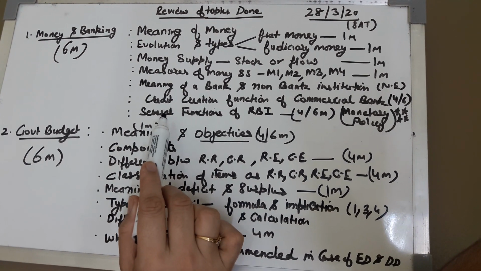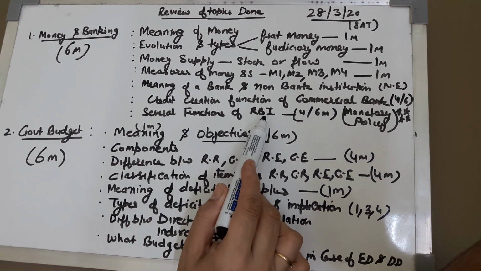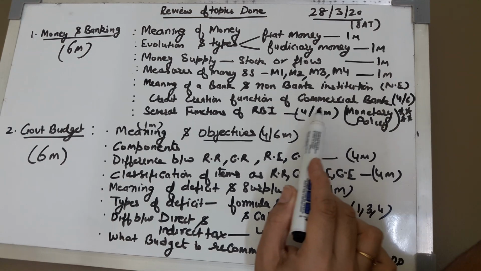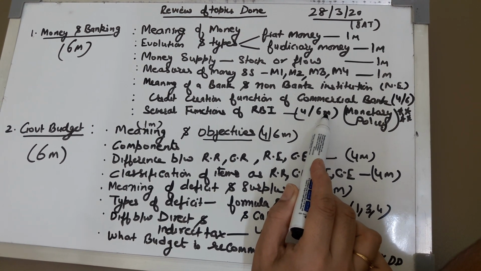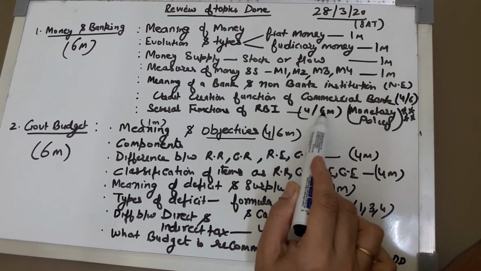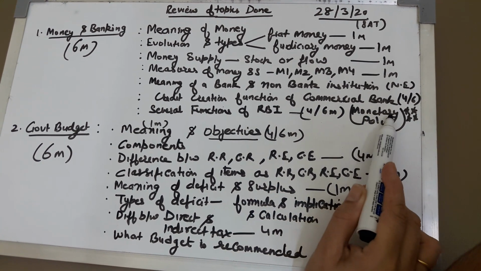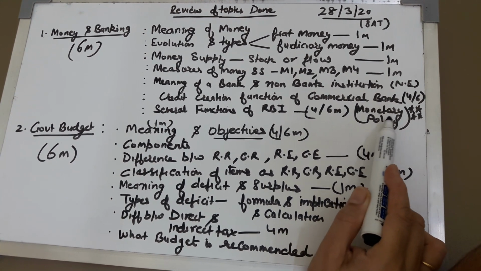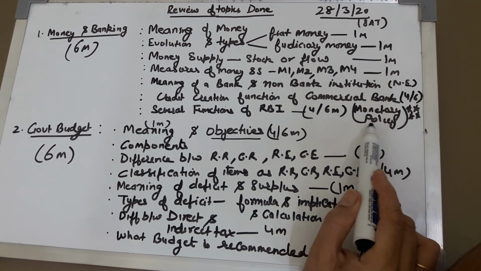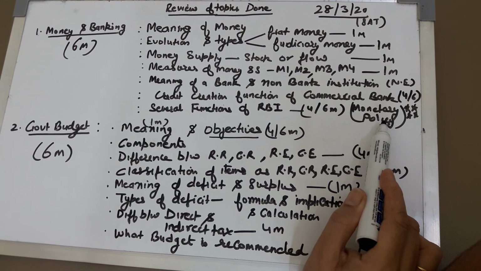Then we have done several functions of RBI. Each function can be asked for 4 to 6 marks or 2 can be asked for 6 marks. Out of the functions that you have done, monetary policy function, or controller of the credit function, is the most important one, which can be separately asked for 6 marks.